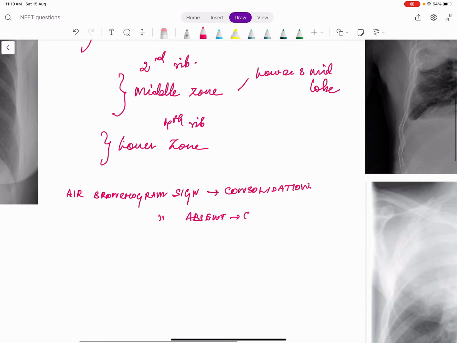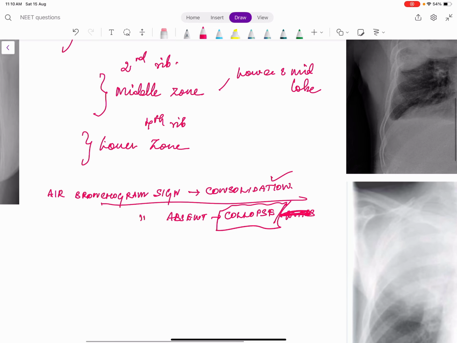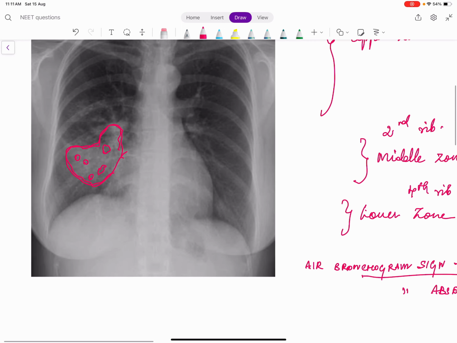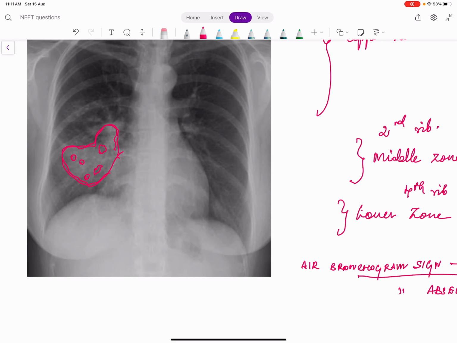So if the air bronchogram sign is absent, in the same fluffy opacity, we call it a collapse, or we can also call it a mass. For example purposes, just remember: if the air bronchogram sign is present, it is consolidation. If it is absent, it is collapse. So here we have a right mid-zone consolidation, and it's not a collapse because air bronchogram is present. I'll erase this also.